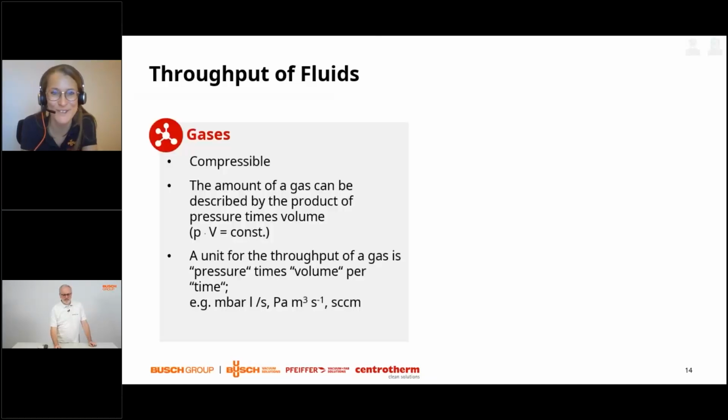Very good example to understand. Thank you, Rudi. And now we want again to compare the throughput of fluids and gases.